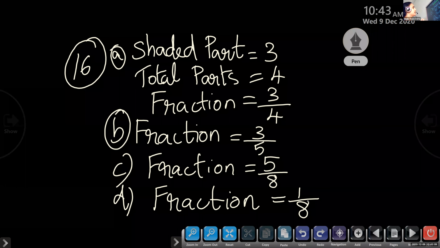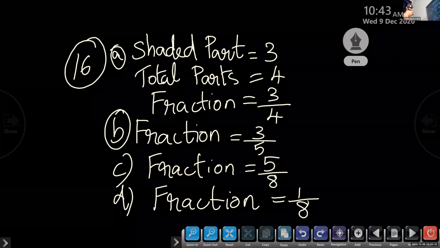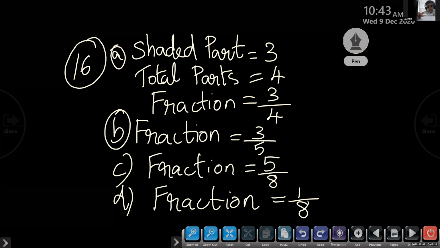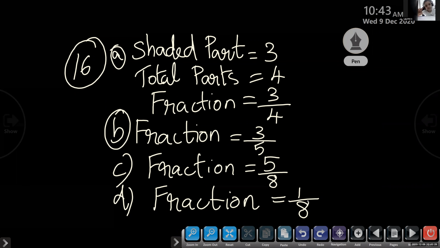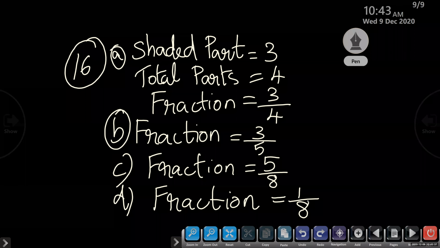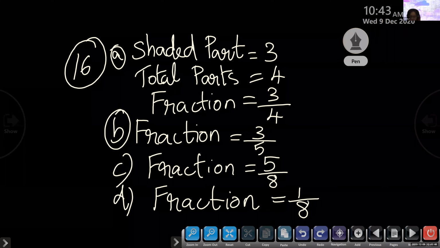You know, like fraction means same denominator. Tell me A, B, C, D, which all are like fractions? A and B. Like fractions means what? Which all are like fractions here? We have 2 like fractions.